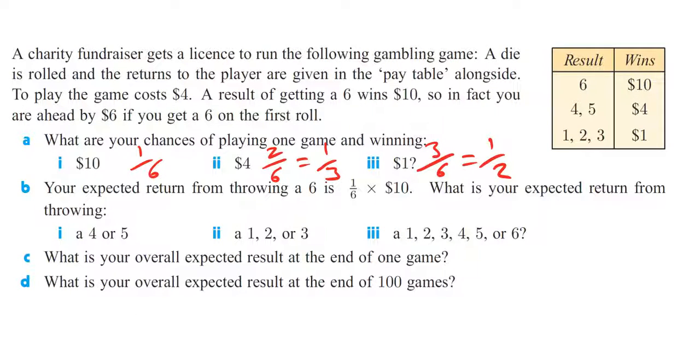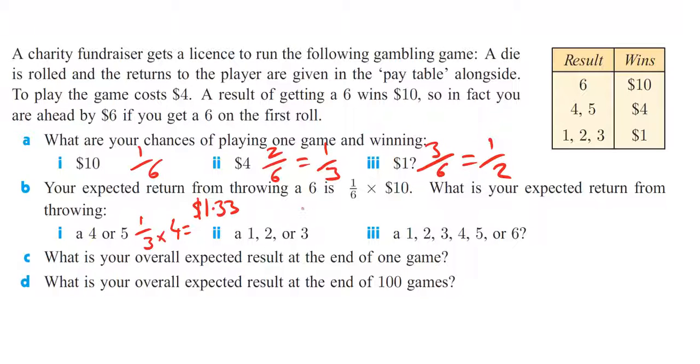B, your expected return from throwing a 6 is a 6 times 10. So what is your expected return from throwing a 4 or a 5? Well, a 4 or a 5 has a probability of a third, and we're going to get $4 there. So we are looking at 4 times a third, which in terms of dollars is $1.33.